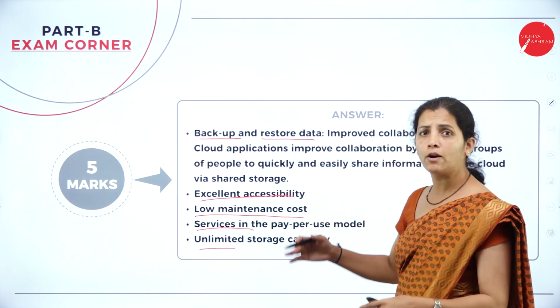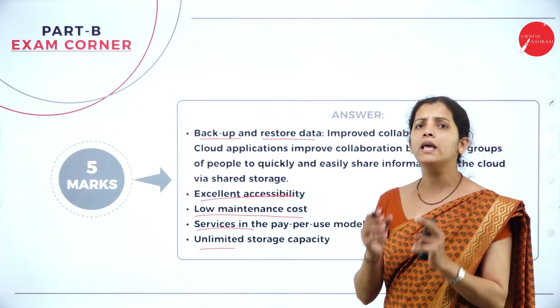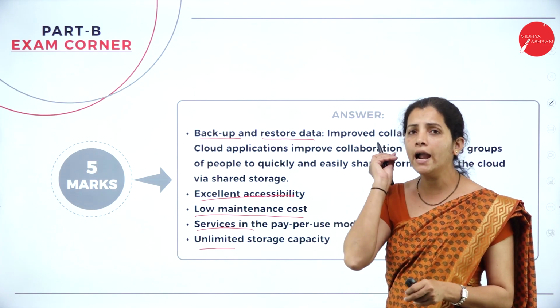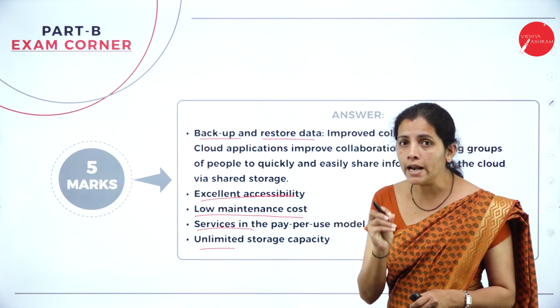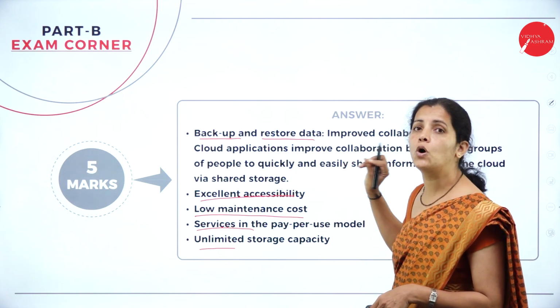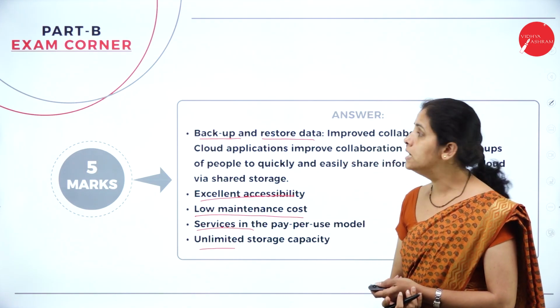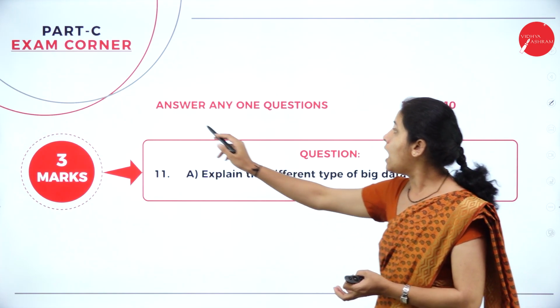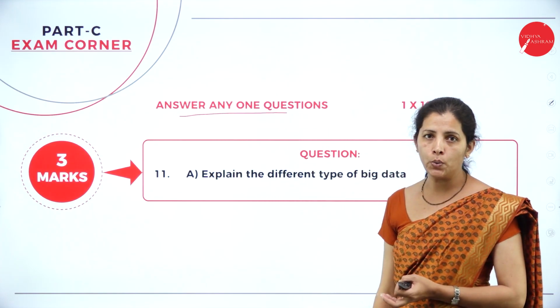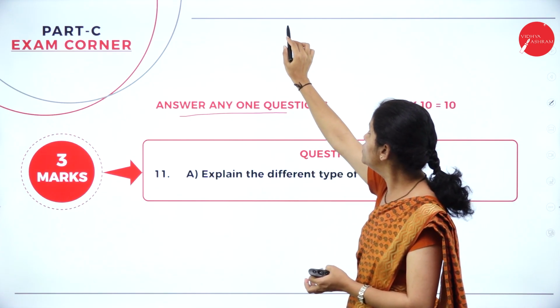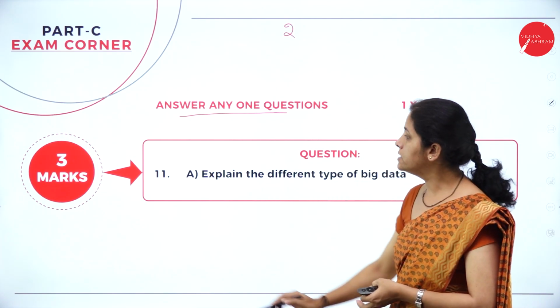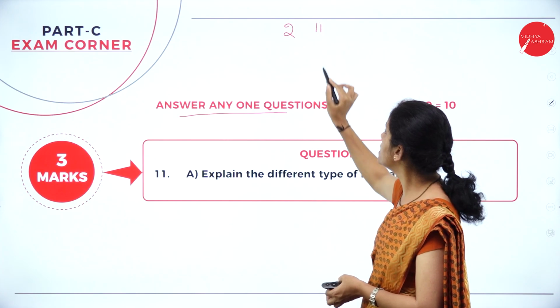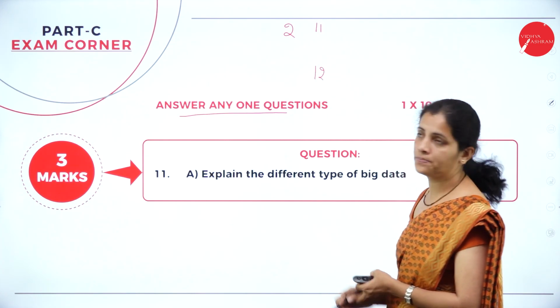So dear student, all the three questions are very, very easy. And to score 10 marks in this part is also very easy. Now moving on to part C. See here, answer any one question. So I have two questions here. See, it is the 11th question and the 12th question.